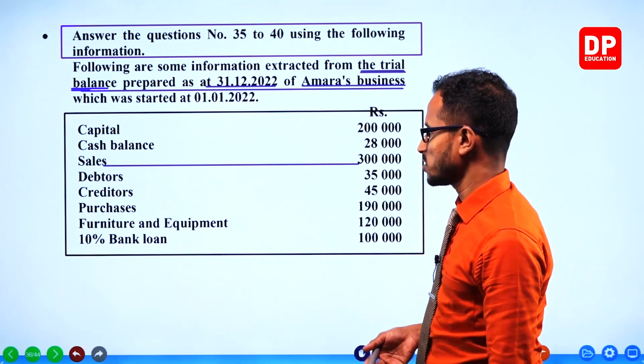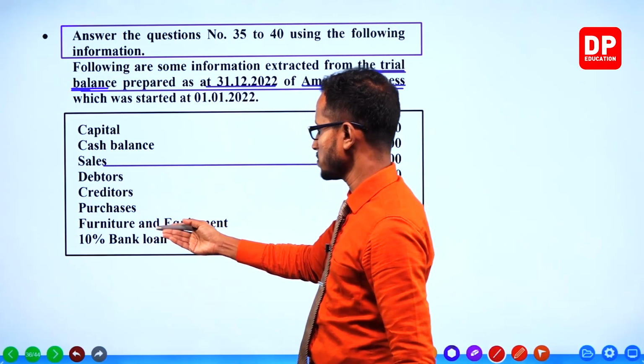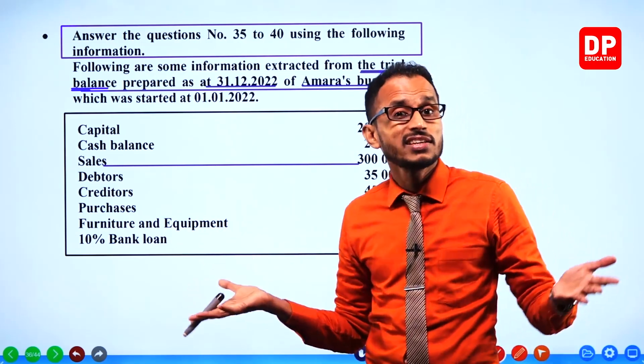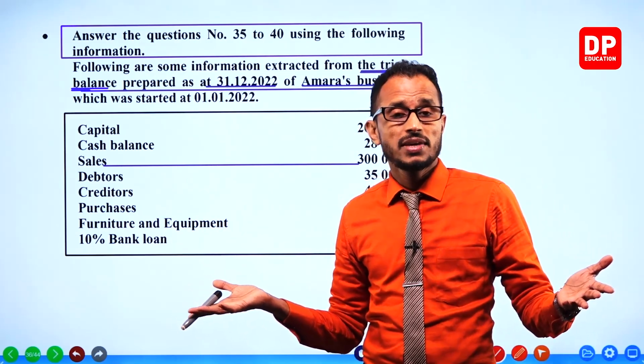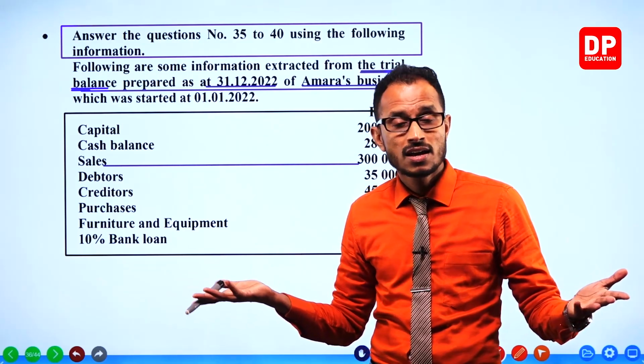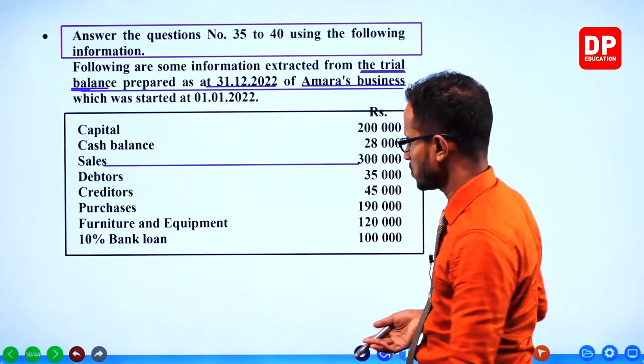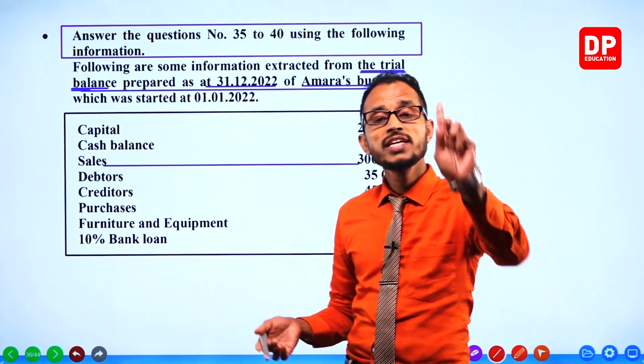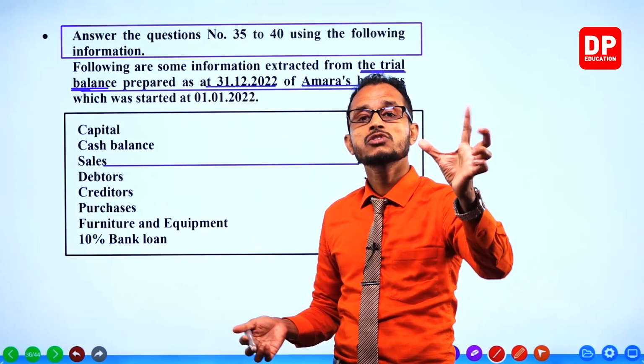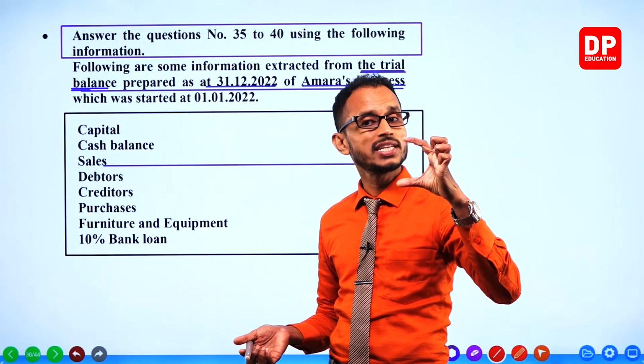Where is cost of sales? Debtors, creditors, purchases, and so on. No cost of sales is given. No cost of sales will be given. Cost of sales you must calculate, right? What items do you need to calculate cost of sales?